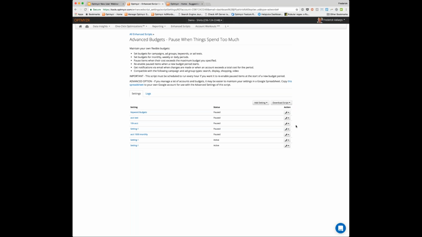Copy and paste that into AdWords scripts in your account, and then schedule it from right there. In this case, you would want to schedule this to run automatically once per hour. Every single hour, the AdWords script runs, and it says, hey, Optmyzr, for demo shirts, the advanced budgets, what am I supposed to do? So we look at any of these settings that are active, so this one, and we say, well, you can spend $50,000 for the account at the monthly level, but we're not going to pause anything.